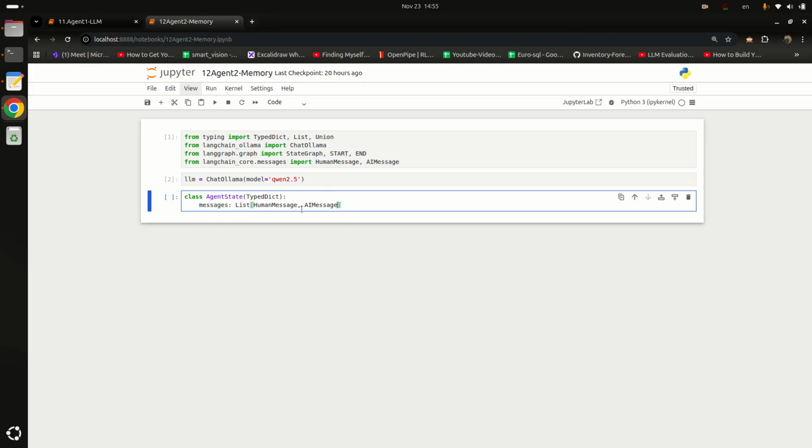We can store both in this one single list. So I have to say it is basically a Union of HumanMessage and AIMessage. It is the proper way to define the state. Now messages is a list of HumanMessage and AIMessage. It is basically a Union of both. We are able to store both in this list.